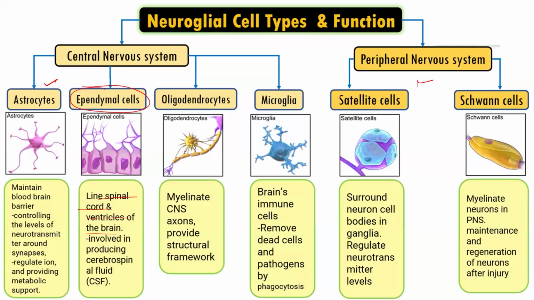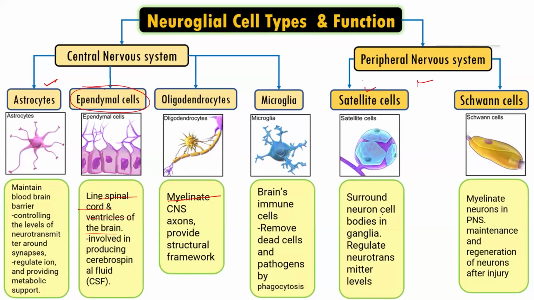Then we have oligodendrocytes. As I mentioned, the function of oligodendrocytes is the production of myelin sheath. So it myelinates the CNS axons, thus providing the structural framework to the neurons. Microglia help in removing bacteria by engulfing them. In the peripheral nervous system, we have two types of neuroglial cells, satellite cells and Schwann cells.